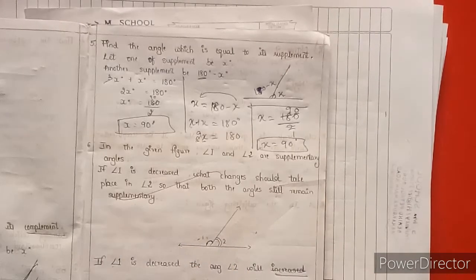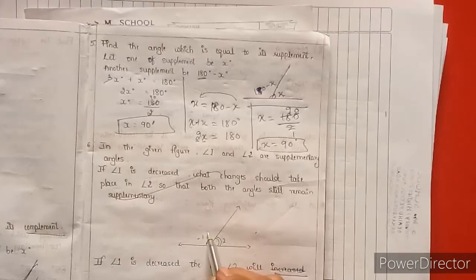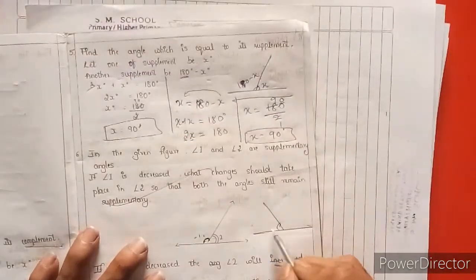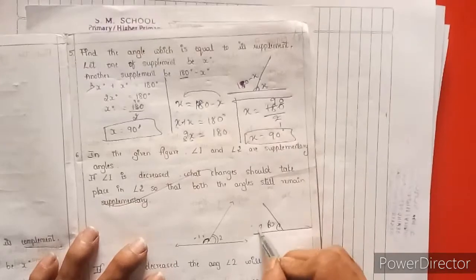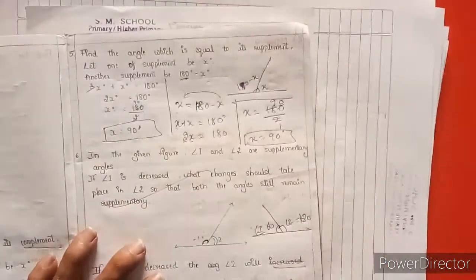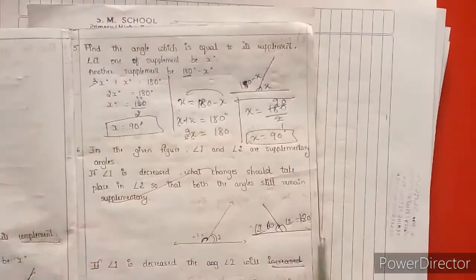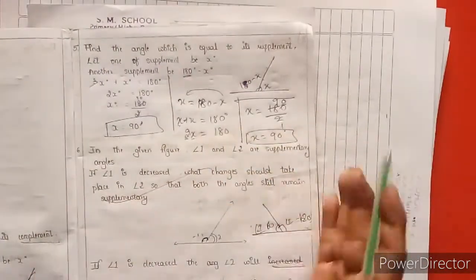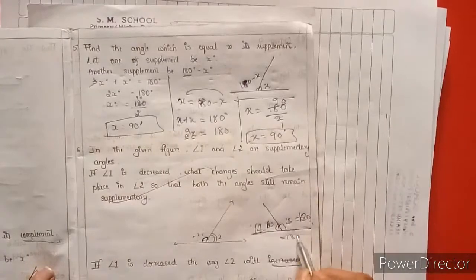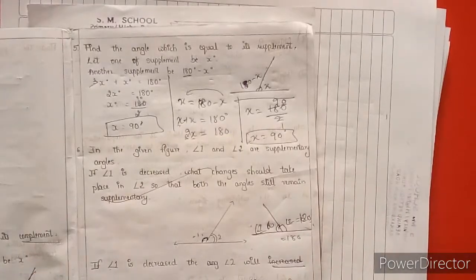For example, if 120 is there, then the adjacent angle 1 may be 60 degrees, and angle 2 should come to 120 degrees. If we add both together, the first angle is decreased, the second angle is increased, and both added come to 180 degrees. Understood? So I am going to explain the next question.